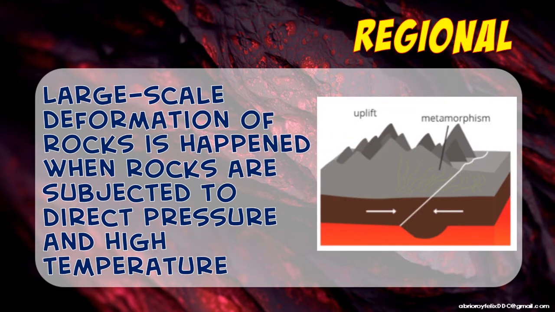The second one is your regional metamorphism. Large-scale deformation of rock happens when rocks are subjected to direct pressure and high temperature. It occurs in very large areas, for example, your mountain ranges. Because of these mountain ranges, are they heavy? Yes, they are heavy, so they will give too much pressure underground. Is the area that can be squeezed large?